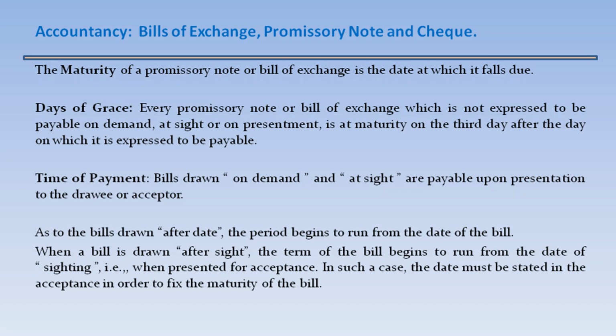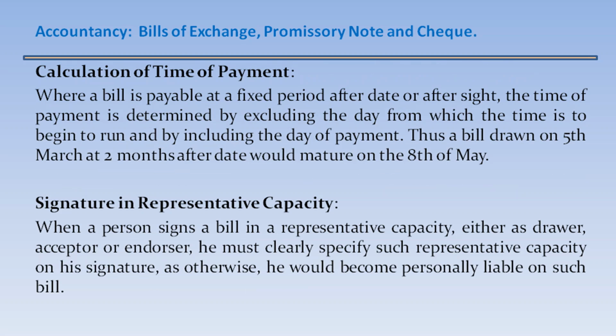Time of payment. Bills drawn on demand and at sight are payable upon presentation to the drawee or acceptor. As to bills drawn after date, the period begins to run from the date of the bill. When the bill is drawn after sight, the term of the bill begins to run from the date of sighting, that is, when presented for acceptance. In such a case, the date may be stated in the acceptance in order to fix the maturity of the bill.